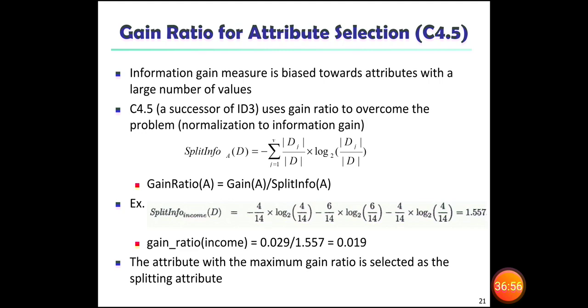In the same way, the gain ratio will be calculated for income, and this is the value given. The attribute with the maximum gain ratio is selected as the splitting attribute. So we have attributes in a table, and the maximum gain ratio is calculated with respect to the splitting attribute.